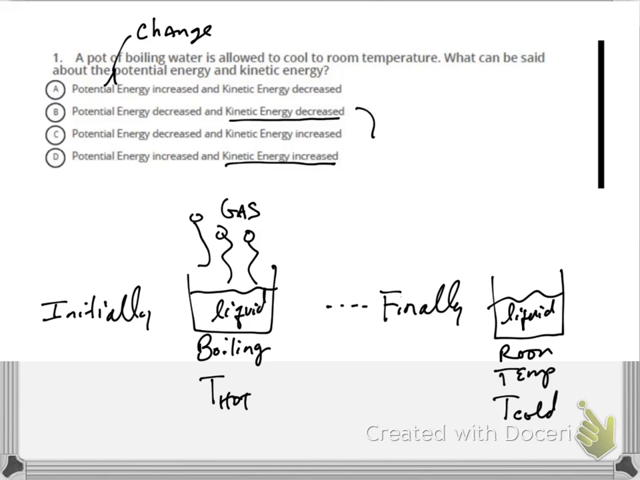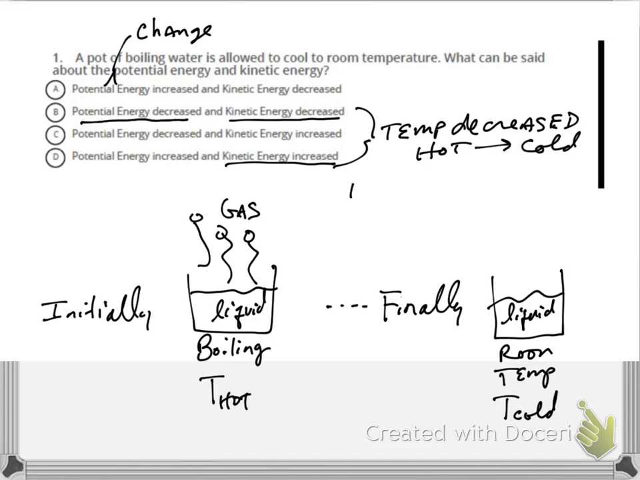So the kinetic energy is definitely decreased since the temperature is decreased, right? So we know that the answers are either B or D. And the question is, going from gas to liquid, what is that change in potential energy? Well, that's got to decrease because we went from gas plus liquid, which is at a higher potential energy, to liquid, which is at a lower energy than gas plus liquid. So the right answer here would be B.